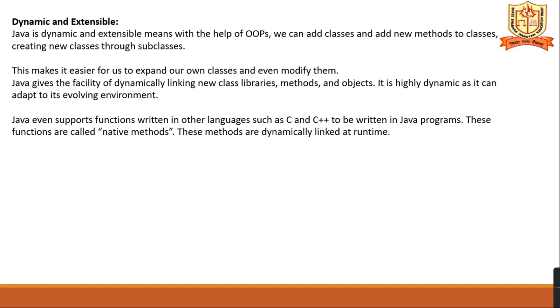This makes it easier for us to expand our own classes and even modify them. Is it clear? So Java gives the facility of dynamically linking new classes, libraries, methods, and objects.